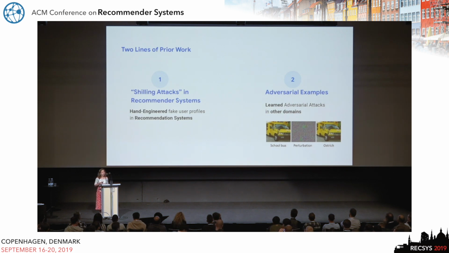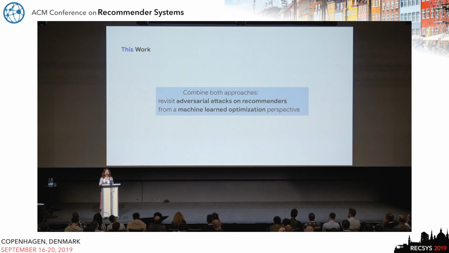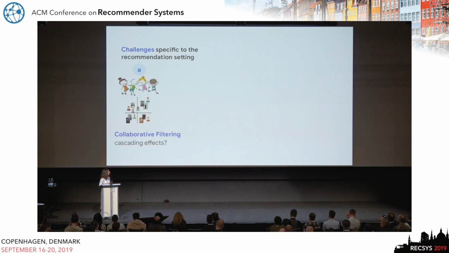So now, this is where our work comes in, and what we're saying is that essentially we want to combine these two lines of work. We want to revisit this concept of shilling attacks and recommendation systems, but from a machine learning optimization perspective. When we want to deal with this problem, however, we need to consider what makes a recommendation setting different from, let's say, the image classification setting.